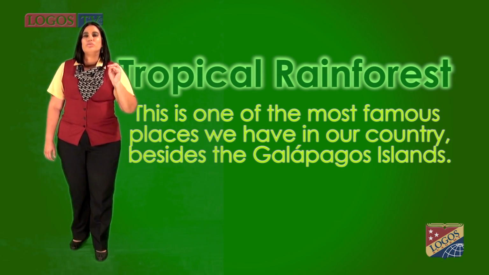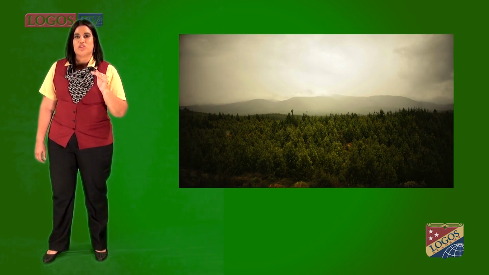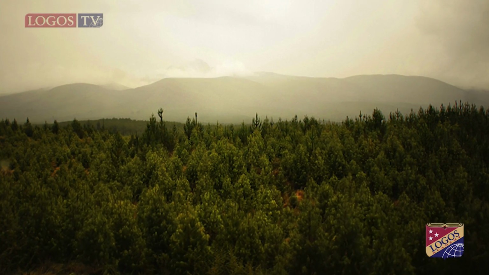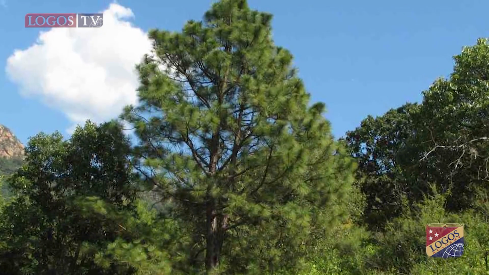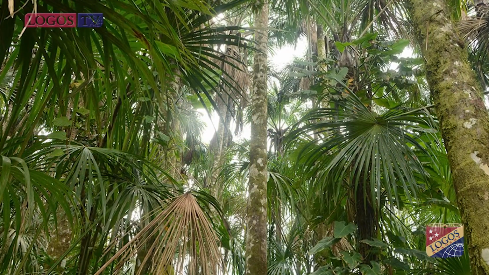Now we're going to go a little lower, and we're going to enter the tropical rainforest. This is one of the most famous places we have in our country besides Galapagos. It is located in the Amazon region, and its main features are the tall trees like pines, white or red cedar, the canantagua, which is a type of palm tree, and the African palm tree.